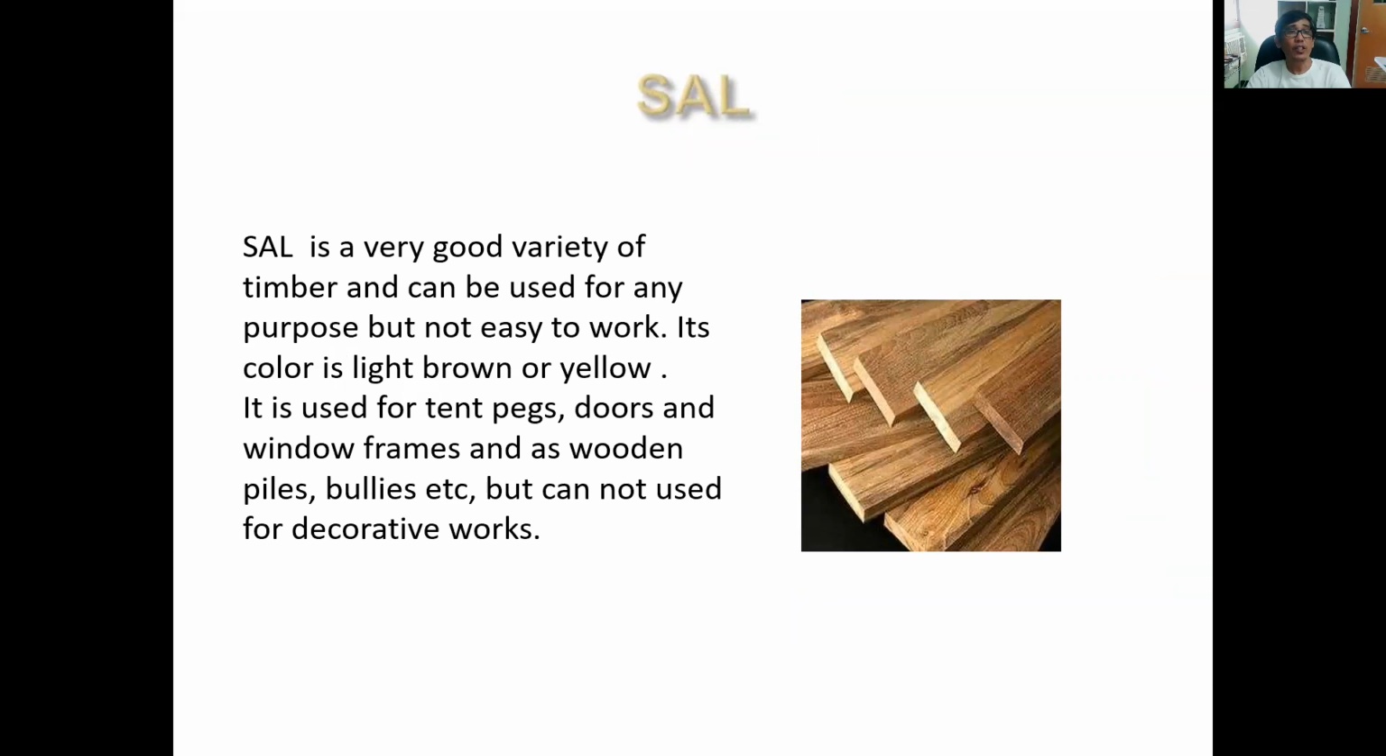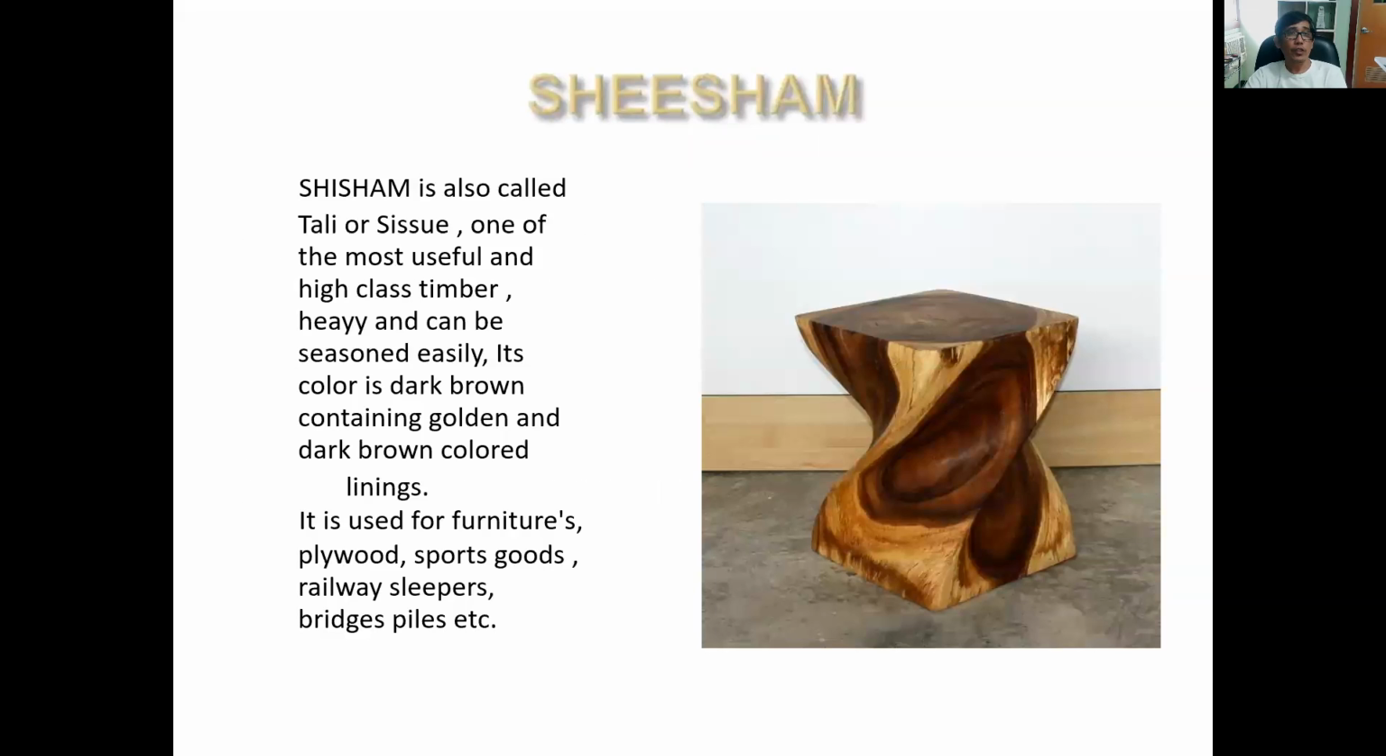Another one is the sal. It's a very good variety of timber and can be used for any purpose, but it's not easy to work. Its color is light brown, yellow. It is used for tent pegs, doors, window frames, and wooden piles, and it cannot be used for decorative works. We have the sissoo, also called tali or shisham, one of the most useful and high-class timbers. It's heavy and good for furniture, plywood, sports goods, railway sleepers, and bridges. It's a dark golden, dark brown color.